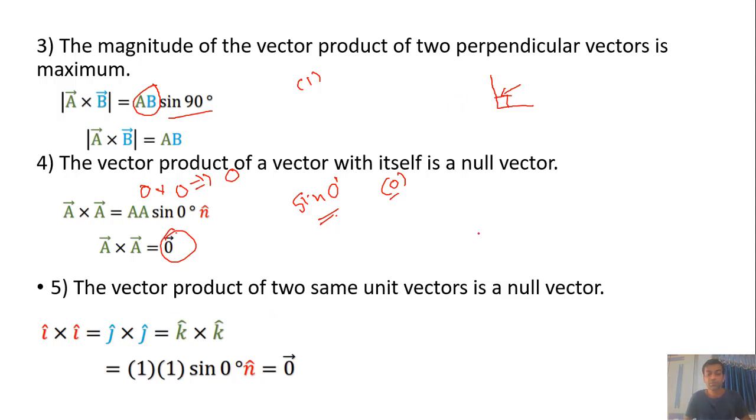The vector product of two same unit vectors is a null vector. Suppose we multiply the unit vector I cross I, then as per the formula, magnitude of I times sin theta, where theta is 0 degrees, and sin 0 is 0, 0 multiplied with 1 gives the answer 0.